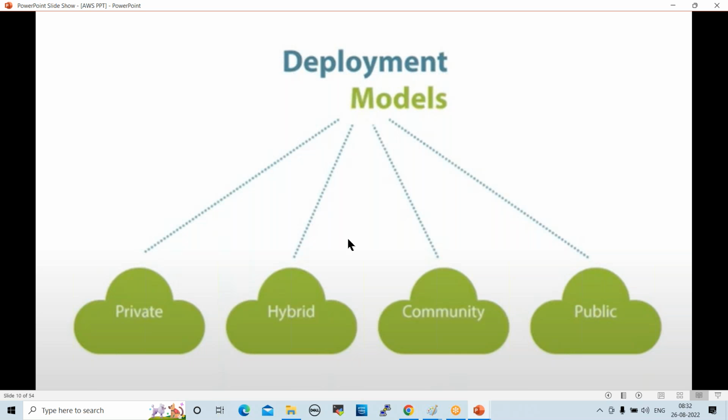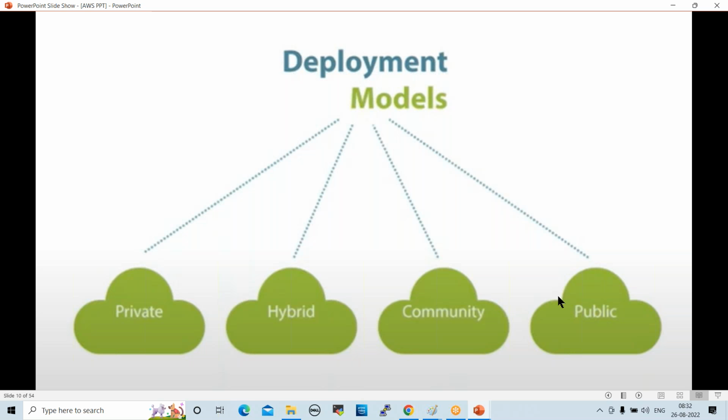Next one, public cloud. Public cloud is AWS cloud, Azure cloud, Google cloud. Next one, hybrid cloud. It is a combination of private and public. Currently, most companies are using hybrid cloud, most banks and insurance domains.